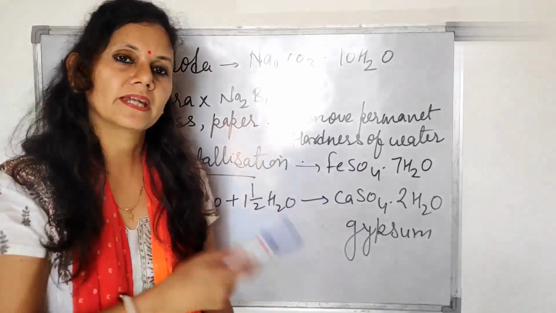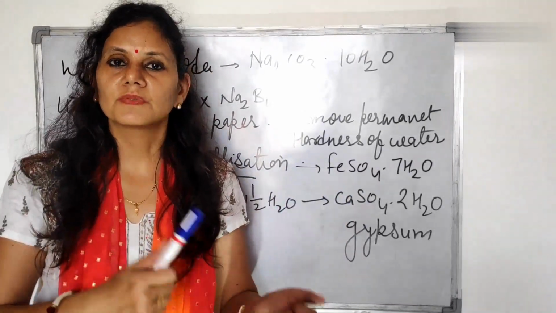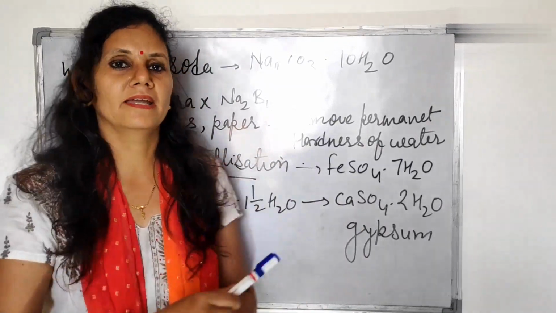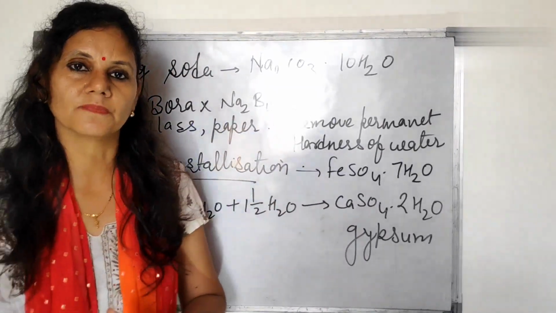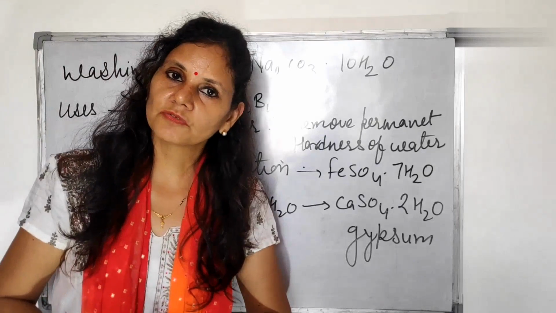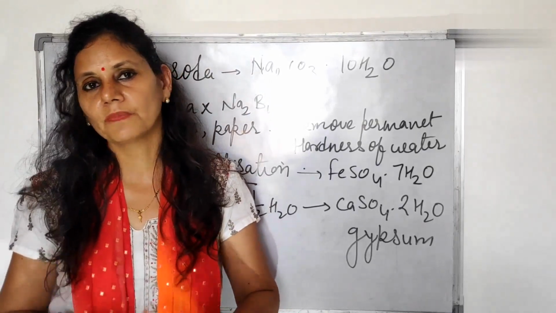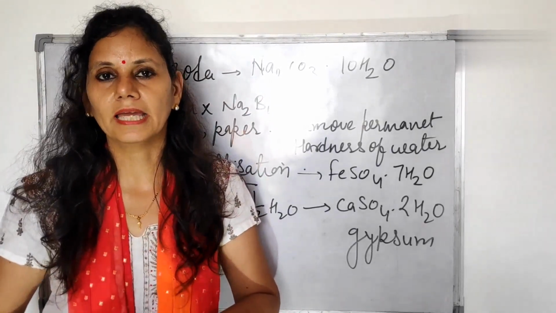So this reaction is reversible: from gypsum we can prepare POP, and from POP we can prepare gypsum.